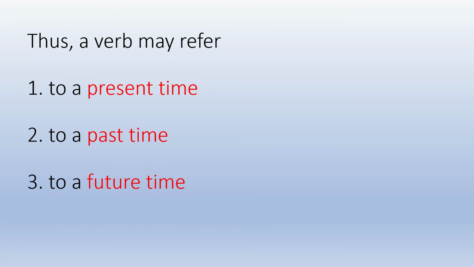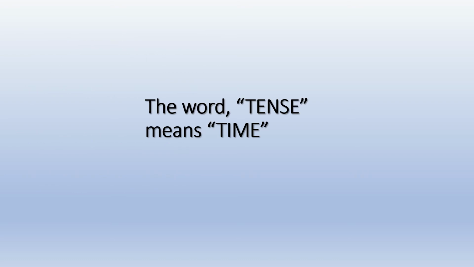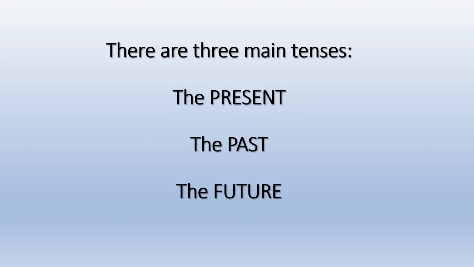Therefore, a verb may refer to a present time or a past time or a future time. That means a verb may talk about the present, the past, or the future. The word tense, children, means very simply time. Okay, so when we say present tense, past tense or future tense, you don't have to get tense about it. You can just say that the word tense here means time. So it's the past time, the present time, and the future time. So these are the three main tenses: the present, the past, and the future.